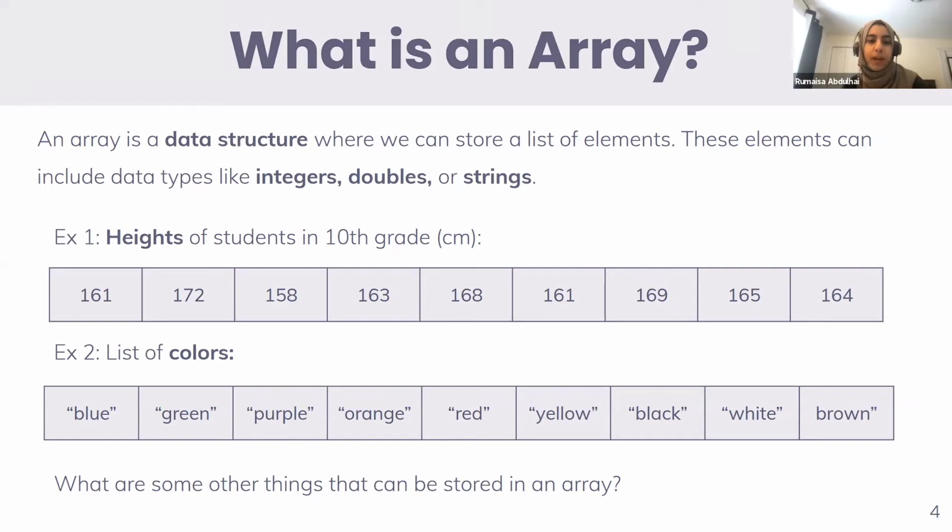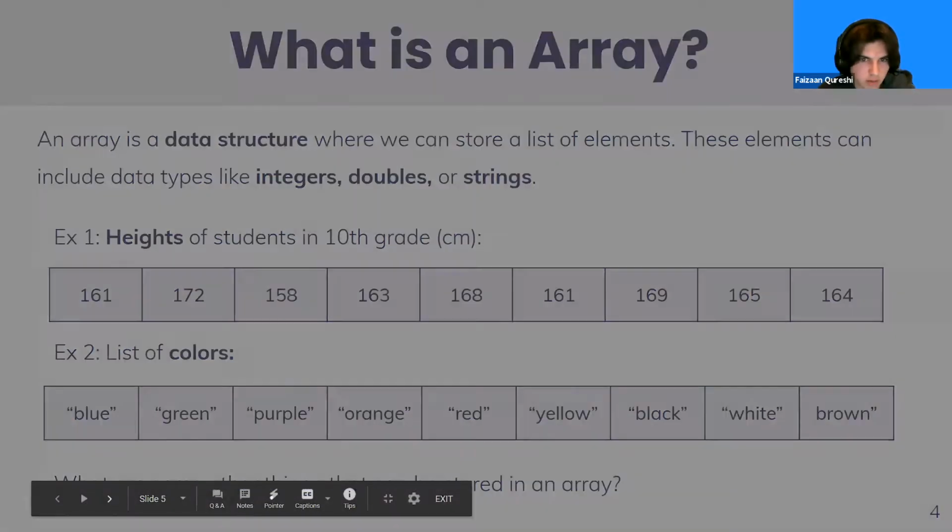So for example, we have the heights of students in 10th grade, like 161 centimeters, 172 centimeters, and then a list of colors. So what are other examples like that? Classes in a day works perfectly. They would all be stored as strings, and they would all fit in an array, and they all fit under the same category. Students' marks also works, and the names of the days also works. Okay, so it seems like everyone has got the idea of what we can store in an array. So I'm just going to move on to the next slide.